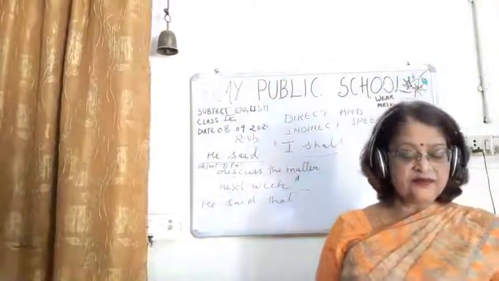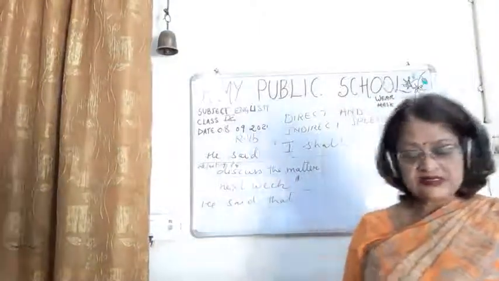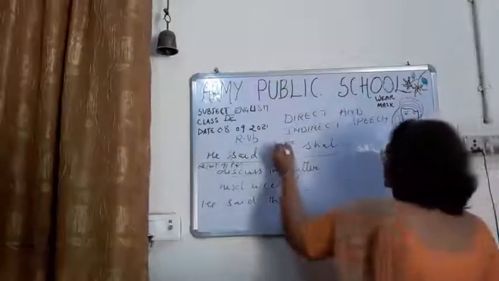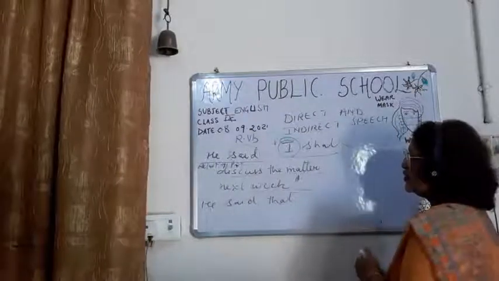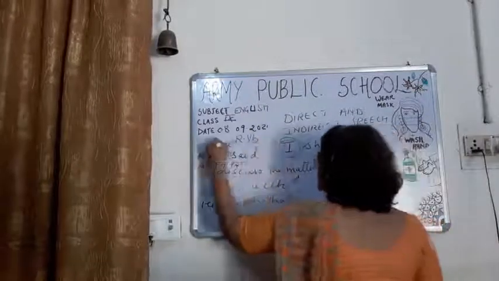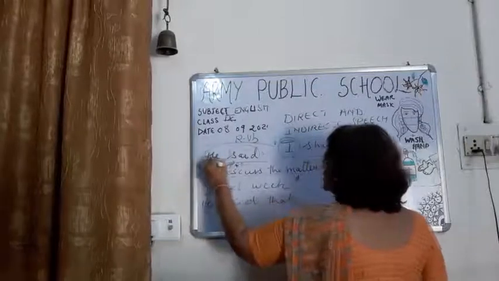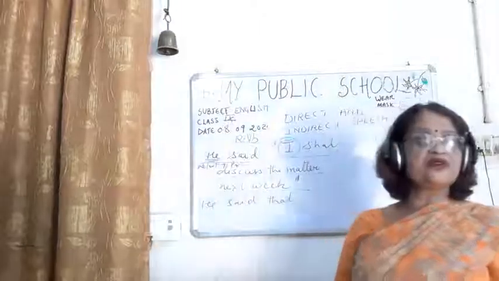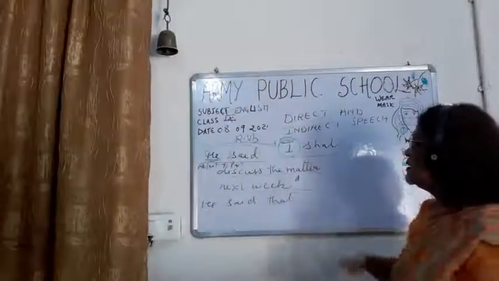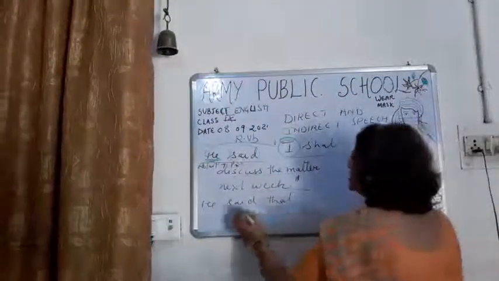It is I. This is the pronoun. Now children, the best friend of I, the first person, is the subject of the reporting. So I will become he. So, he said that he.